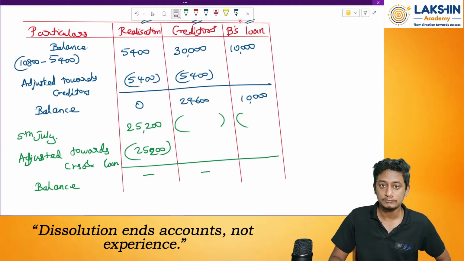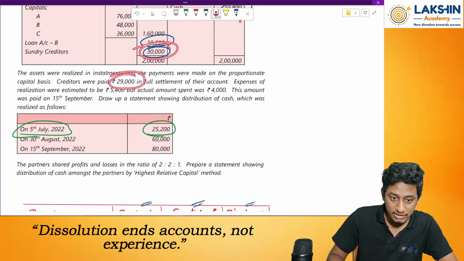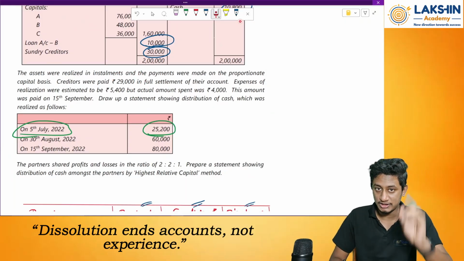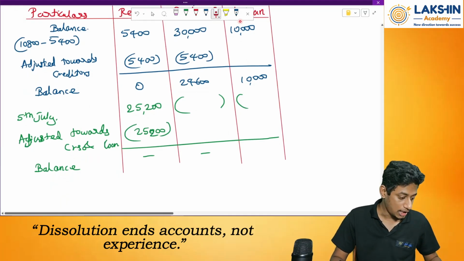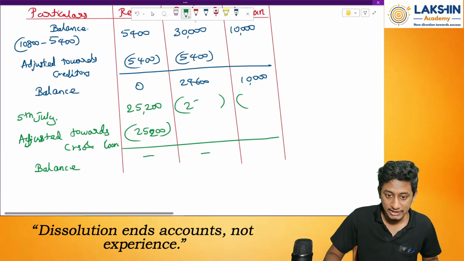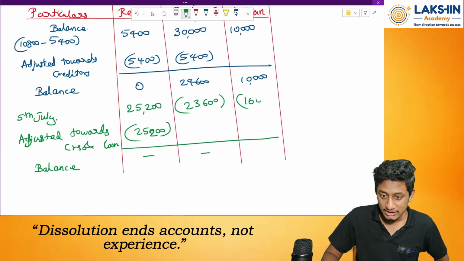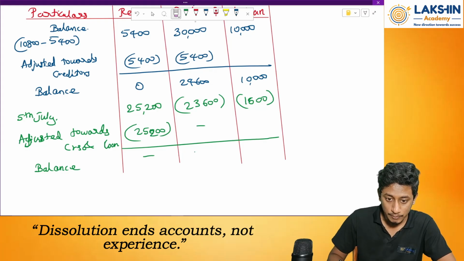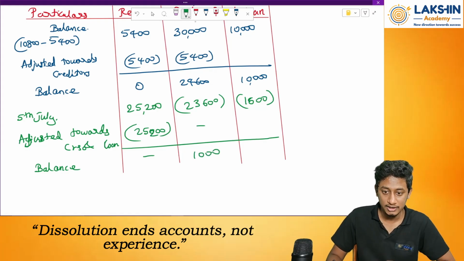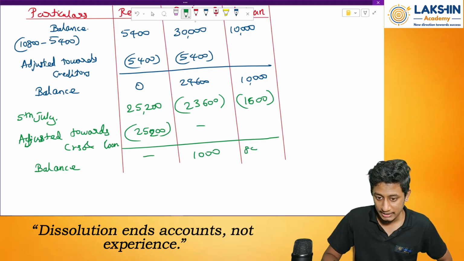First of all, find out how much the discount given. So 30,000 was payable. 29,000 is the amount paid. 1,000 rupees is discount. So out of 24,600, I will not pay 1,000 rupees. So how much will I pay? Only rupees 23,600. And remaining amount 25,200 minus 23,600, 1,600 rupees I will adjust towards the loan. So now how much remains over here? Rupees 1,000. And over here rupees 10,000 minus 1,600 equals 8,400 remains.